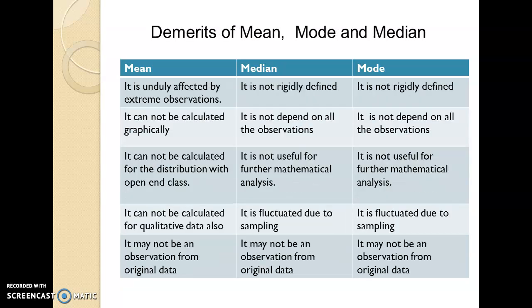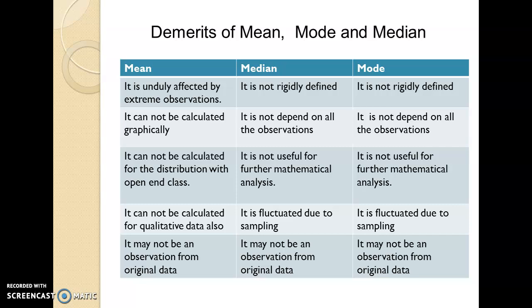Now let us see the demerits of mean, mode and median. If you observe the demerits carefully, then you can see that the demerits of median and mode are also the same. While most of the merits of median and mode are the demerits of mean, most of the merits of mean are the demerits of median and mode. Let us see one by one.